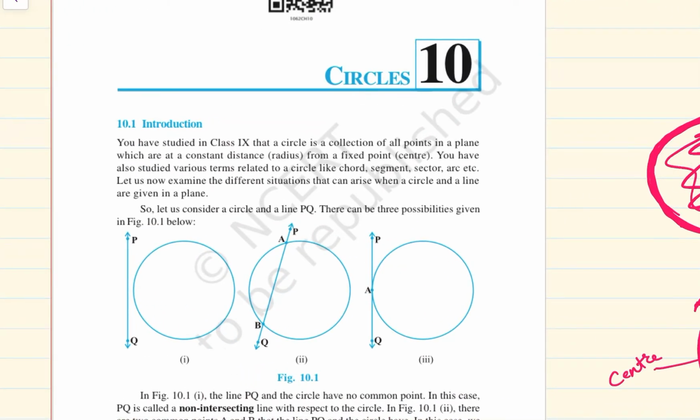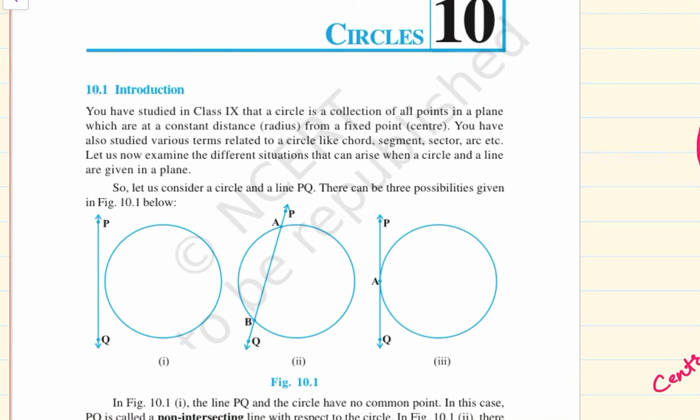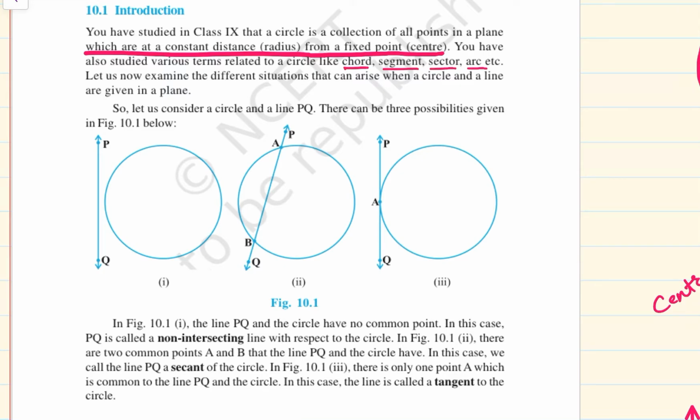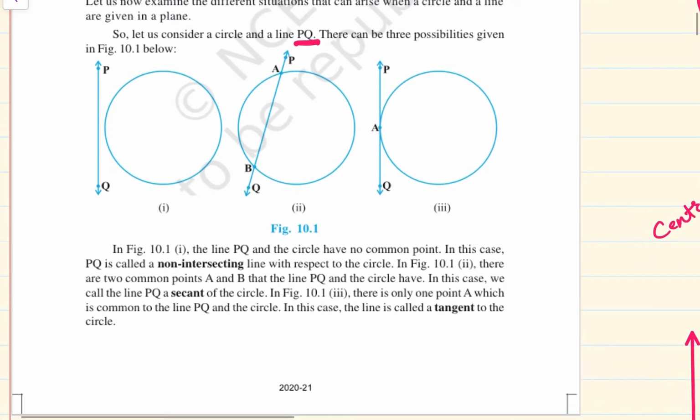You have studied in class 9 that a circle is a collection of all points in a plane which are at a constant or fixed distance from a fixed point called the center. We also studied various terms related to circle: chord, segment, sector, arc, etc. Let us now examine the different situations that arise when a circle and a line are given in a plane. So let us consider a circle and line PQ. There are three possibilities for the interaction. First, the line and the circle do not intersect. So the line PQ and the circle have no point in common, and in that case it is called a non-intersecting line with respect to the circle.